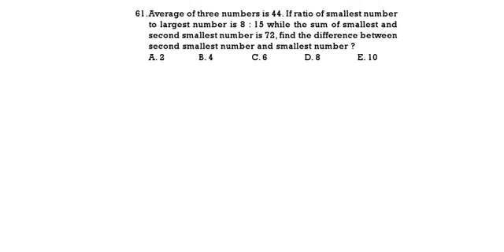The average of 3 numbers is 144, if the ratio of smallest and largest number is 8:15, while the sum of smallest and second smallest is 72. See here, the average of 3 numbers is 44. Total will be 132 because 44 into 3.